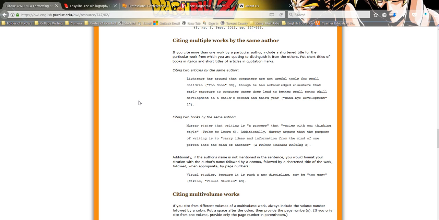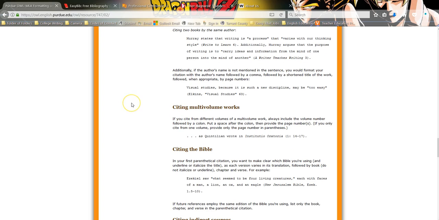Multiple works by the same author. The author's last name would be against the left-hand margin traditionally, and then what would happen is the citation would include the work's title inside of the parenthetical as opposed to the author's last name, so you don't get them confused.